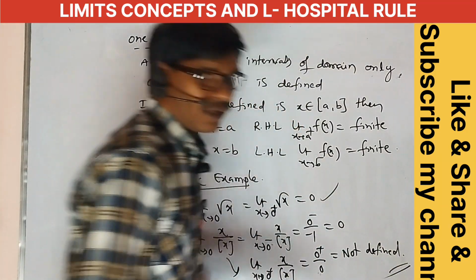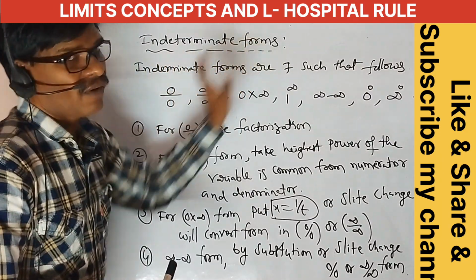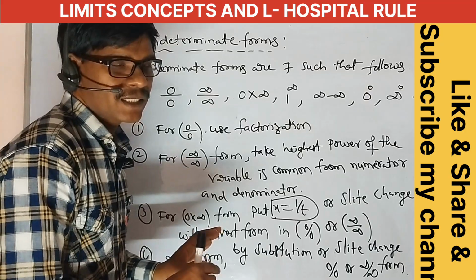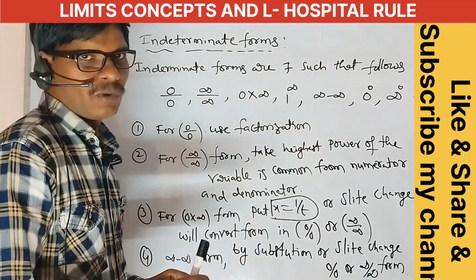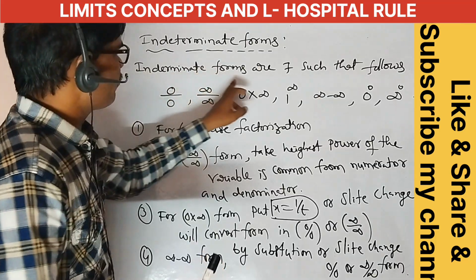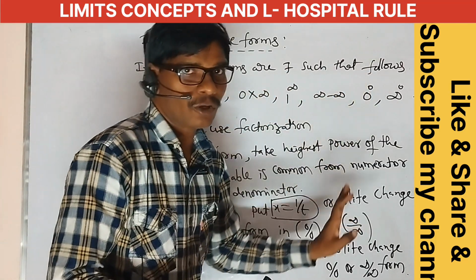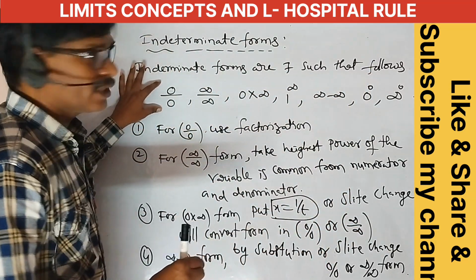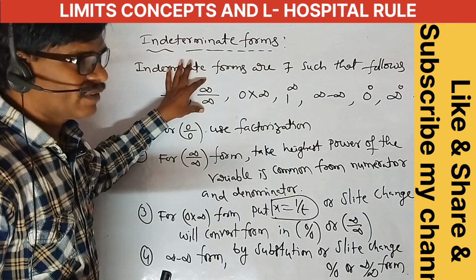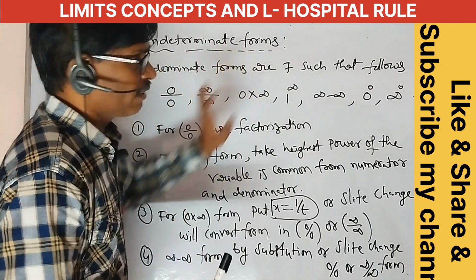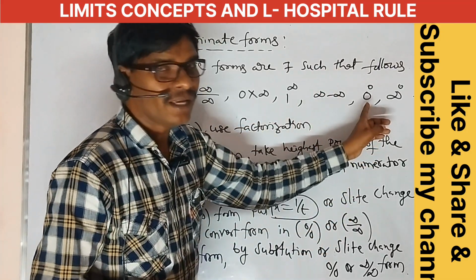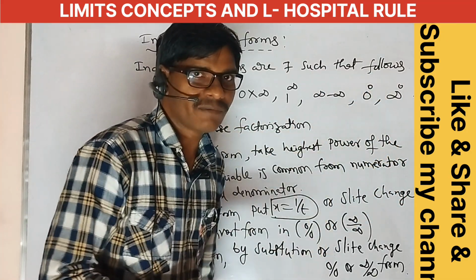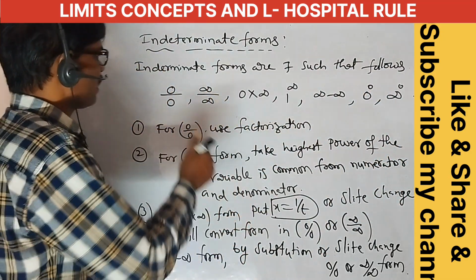Okay, understand this one. Next, indeterminate forms. Indeterminate forms means this is not an exact value, this is an estimate value only. There are 7 indeterminate forms: 0 by 0 form, infinity by infinity form, 0 into infinity form, 1 power infinity, infinity minus infinity, 0 power 0, and infinity power 0. These are the 7 types of indeterminate forms.